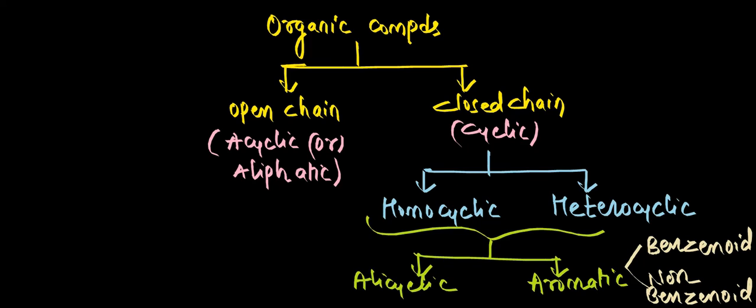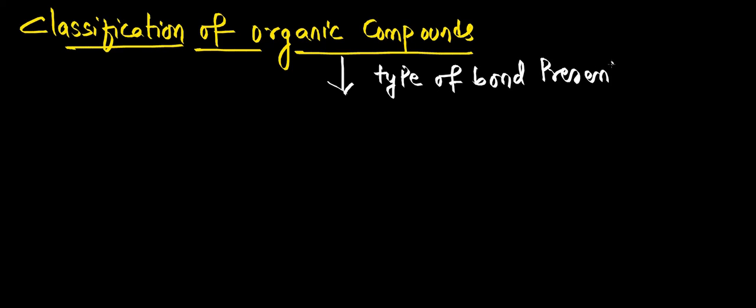Now we'll see the second classification of organic compounds, that is based on the type of bond between carbon to carbon atoms. Like whether a single bond is present, or a double bond, or a triple bond.